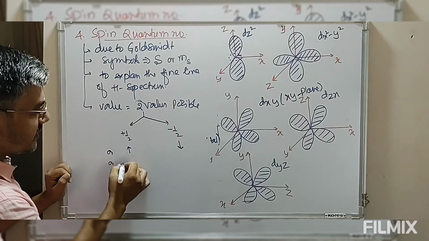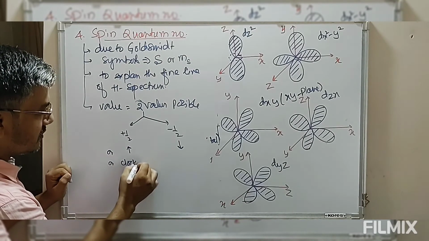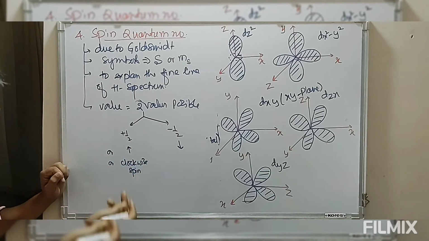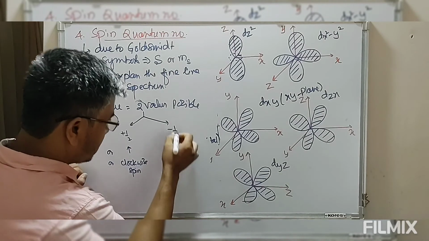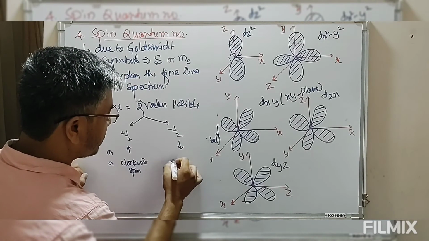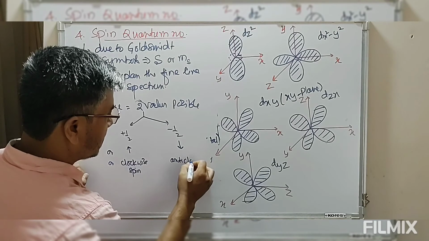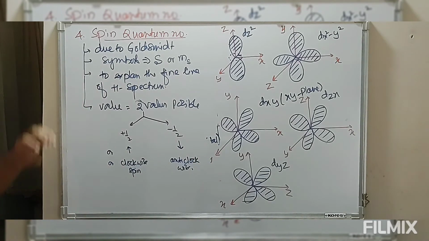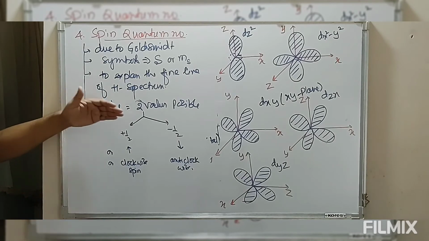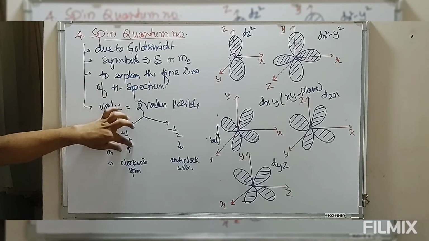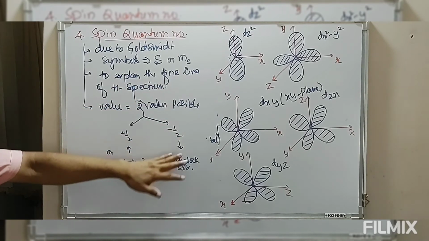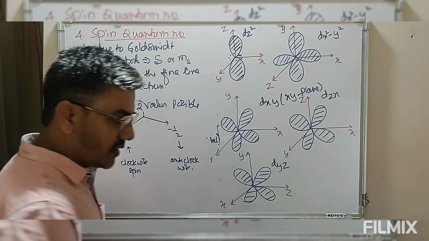Plus half is known as clockwise spin, that is arrow up, and minus half represents anti-clockwise spin, or arrow down.